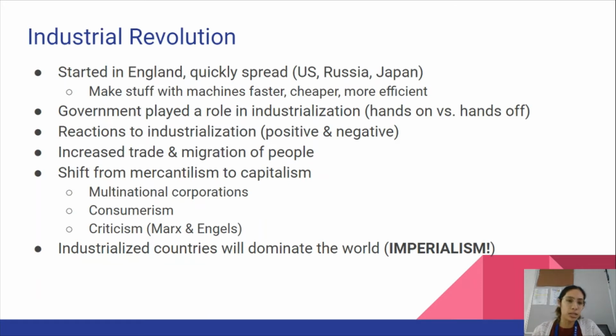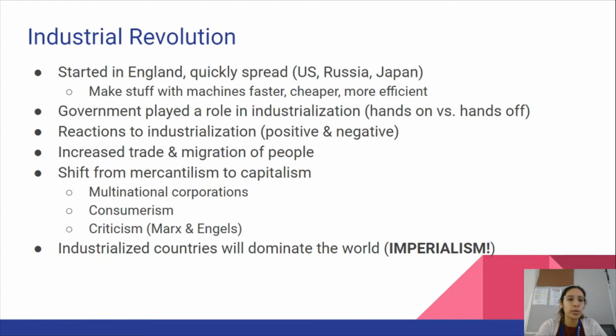And we're also going to see a shift from mercantilism, that was our economic ideology from last time period, to capitalism. That's our economic ideology of this time period. With the rise of capitalism, we're going to see multinational corporations come about, corporations that transcend borders, that are across multiple borders.